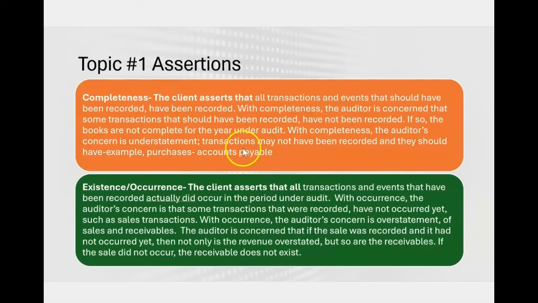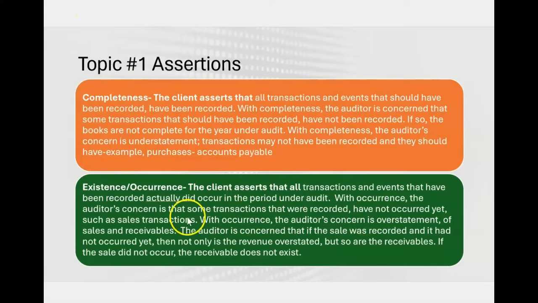So with completeness, the auditor's concern is understatement, that transactions may not have been recorded and they should have. For example, purchases should have been recorded, but they were not, and that would understate purchases and the related accounts payable. The opposite of that is the existence occurrence assertion, where the client asserts that all transactions and events that have been recorded actually did occur in the period under audit.